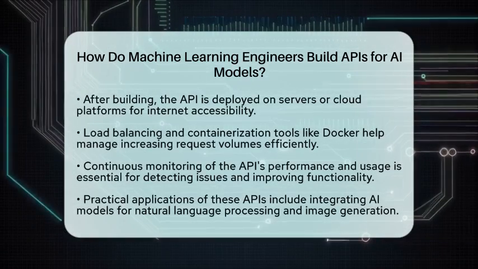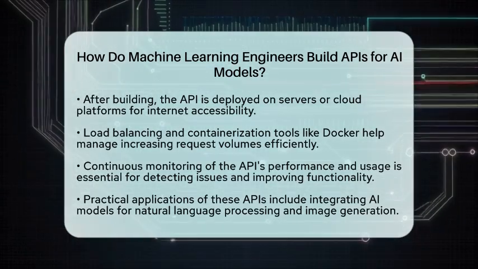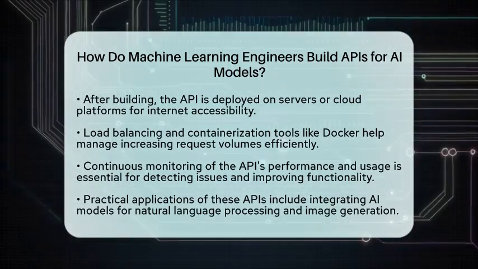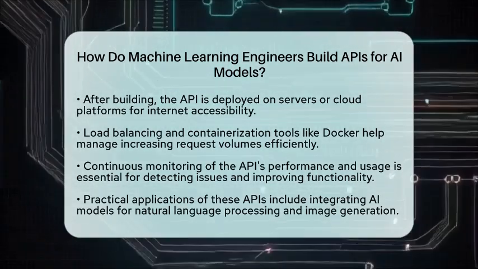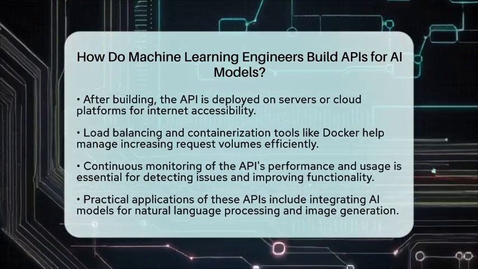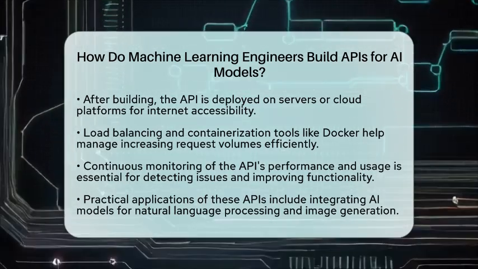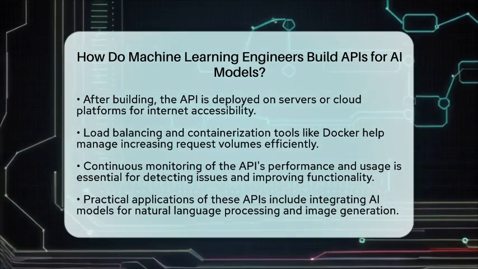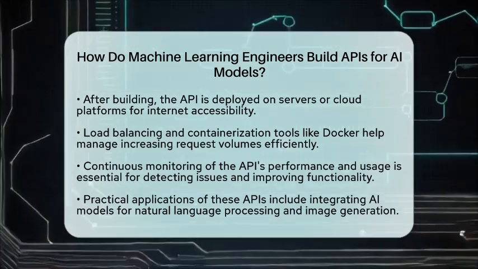Practical applications of these APIs are vast. They can integrate AI models like ChatGPT for natural language processing, DALL-E or Midjourney for image generation, and productivity plugins that automate tasks. For example, a ChatGPT API allows developers to embed conversational AI into chatbots or virtual assistants, while image generation APIs enable creative applications to generate artwork on demand.